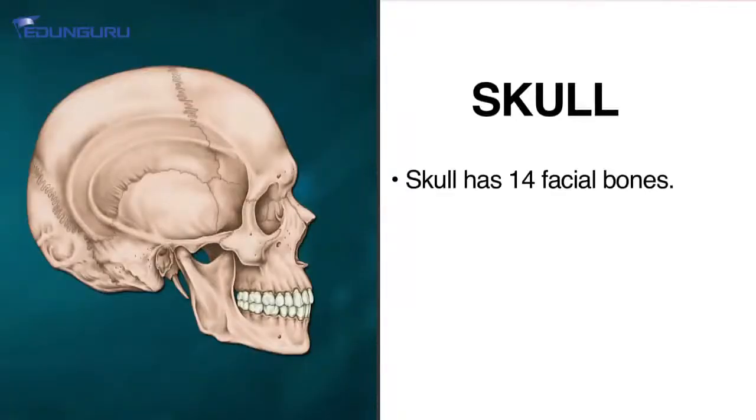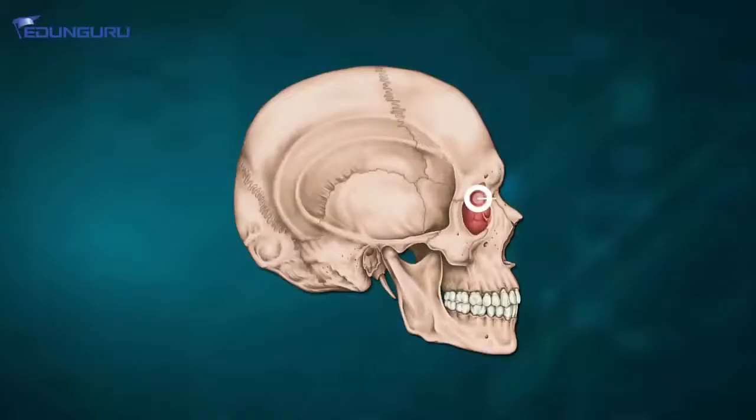Our skull has 14 facial bones in it, and there are 8 bones which are present in the cranium. So post that we talk about the facial bones, which are the bones present in this area. These are total 14 in number, and we shall quickly label them as per their location. So number 1 is sphenoid bone, which is this area, right?